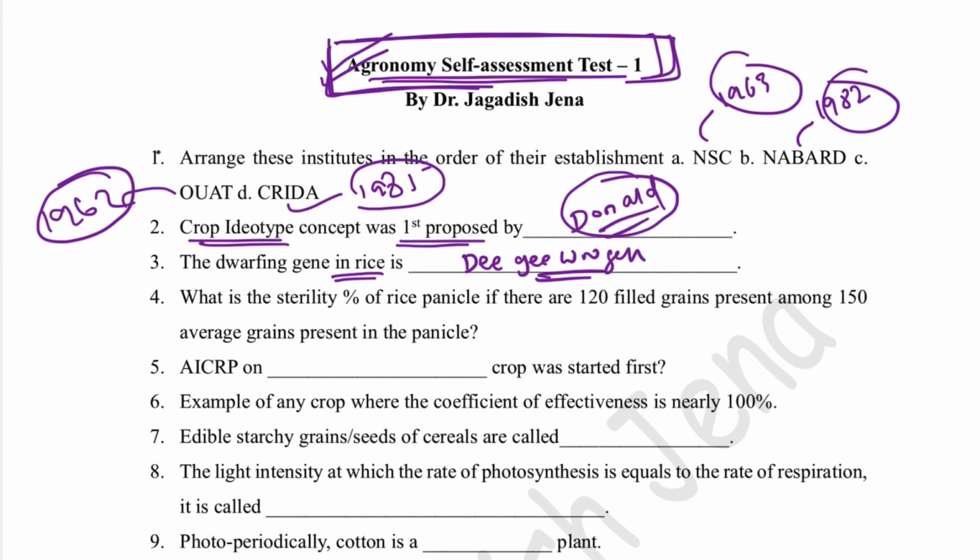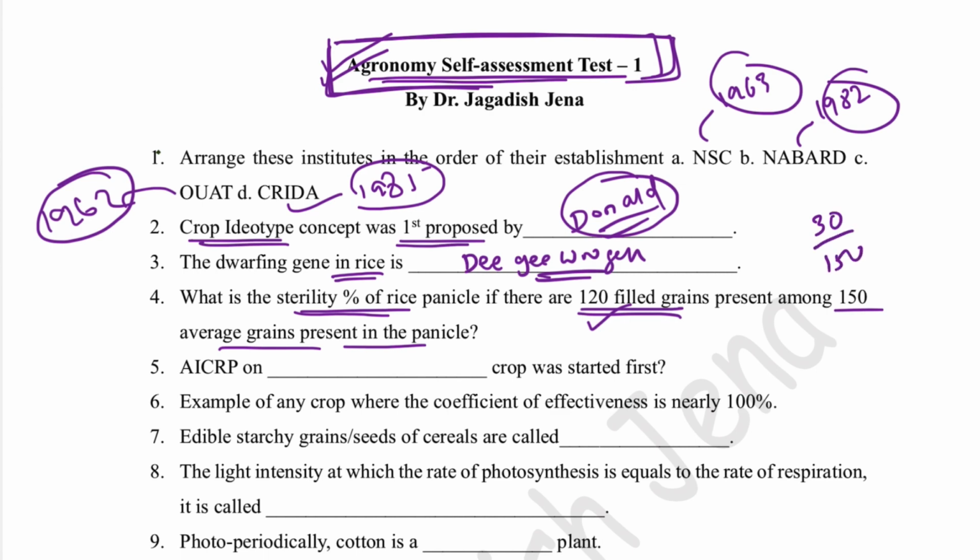What is the sterility percentage of a rice panicle if there are 120 filled grains present among 150 average grains present in the panicle? So total number of grains in the panicle is 150, and out of that 120 are filled grains. So how many unfilled grains are there? Total 30 unfilled grains out of 150.